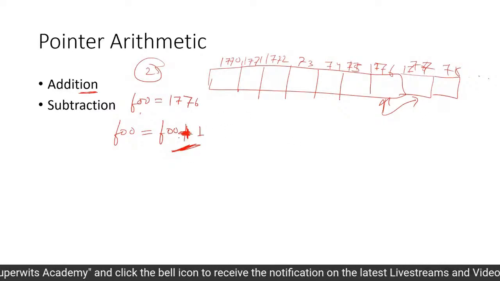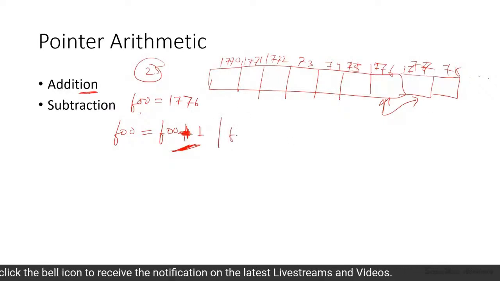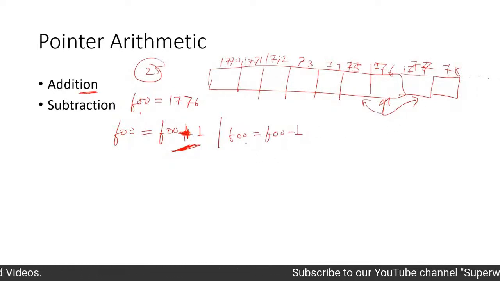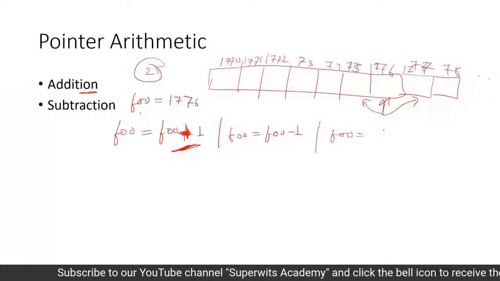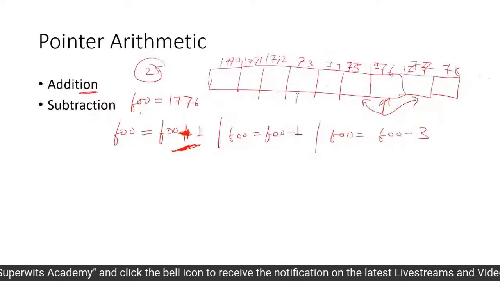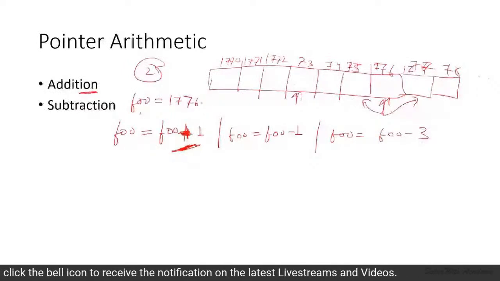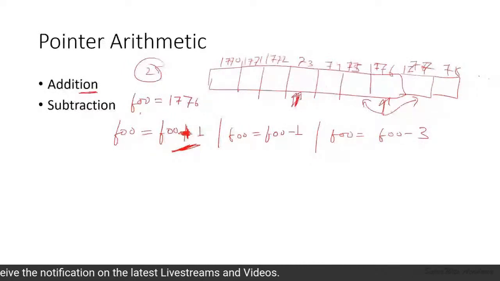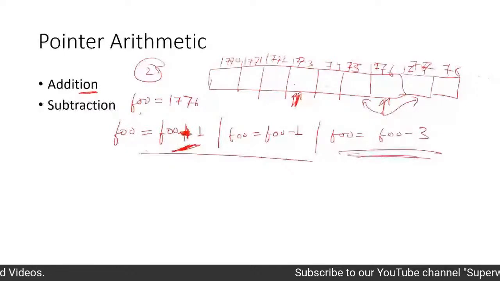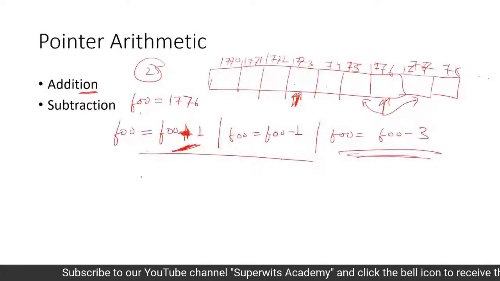Okay. Similarly, if I do the subtraction, that is foo equals foo minus 1, then instead of going forward, it will go backward, right? I can also do foo equals foo minus 3. So 1, 2, 3. That means the pointer will be moved to this particular place. The foo pointer will be representing 1773 now. So this is the difference we have correspondingly. We can also do increment or decrement operations on the pointer arithmetic.